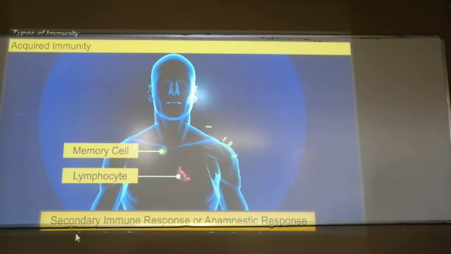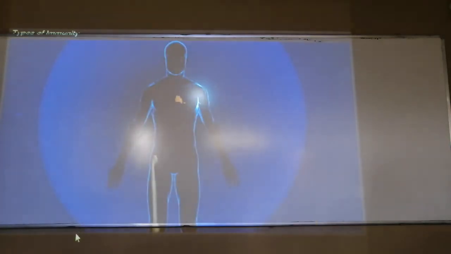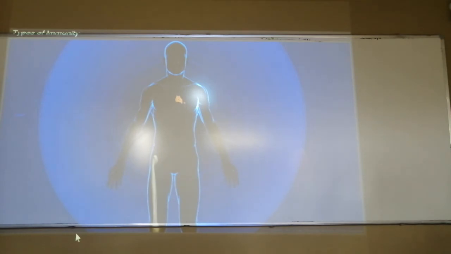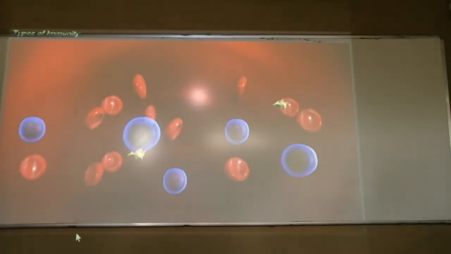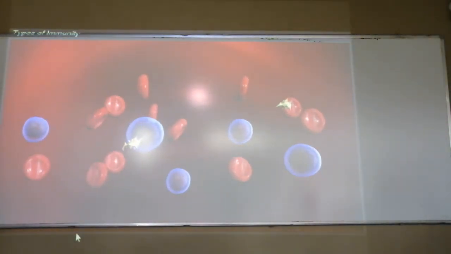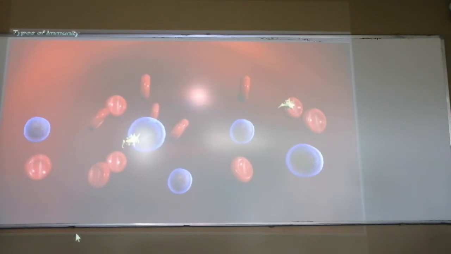There is a lymphocyte and a memory cell. The memory cell keeps in memory the secondary immune response, or anamnestic response. The primary response stored something in memory, so the second time the infection happens, they can act on it very fast.